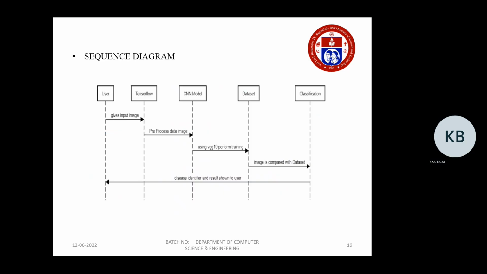The sequence diagram. First, the dataset which is present in the hard disk will be loaded through TensorFlow. From TensorFlow, it will undergo the pre-processing stage, and after the pre-processing stage, the dataset will undergo model building using the VGG19 model. So it will perform training. After the dataset is trained, the image which is given by the user is compared with the dataset, and it is classified whether it is an early blight or late blight, and finally it is given back to the user after identifying the result.